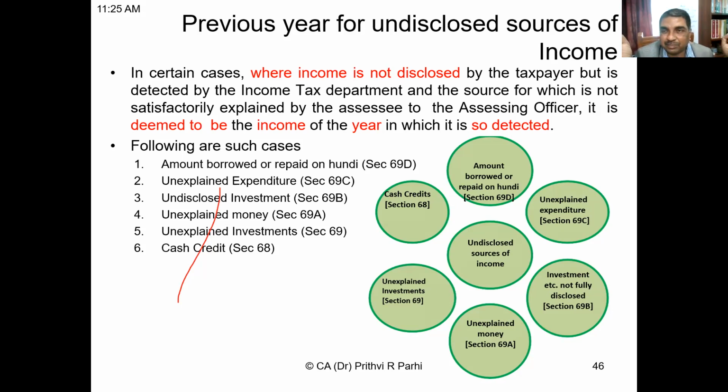Then cash credit: the assessee is found to have borrowed some cash or given some cash, or in the books of account some cash transactions are found. Those incomes will be assessed to tax, considered as the income of the year in which they are so detected. So these are the situations of undisclosed income or income from undisclosed sources that will be considered as income of the year in which they are detected.